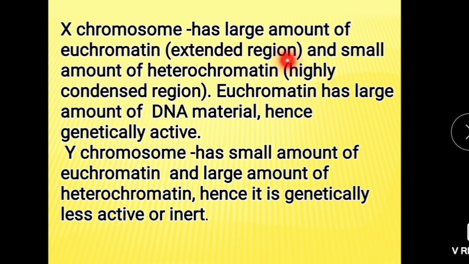Euchromatin means lightly colored region and heterochromatin darkly colored region. I already explained this in one of my videos. I will add the link here, so please see that video. Euchromatin has a large amount of DNA material, hence it is genetically active. And Y chromosome has a small amount of euchromatin and a large amount of heterochromatin, hence it is genetically less active or inert.